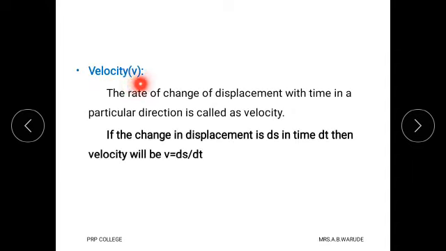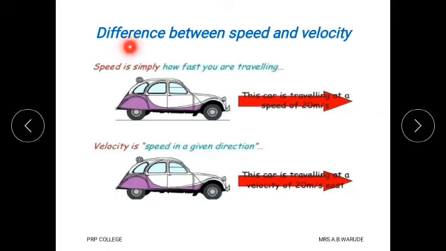Then what is meant by velocity? For velocity, the symbol used is V, and velocity is the ratio of change in displacement with respect to time. When we find the ratio of displacement with respect to time, it is called velocity. Here the formula is V equals ds upon dt, where ds means displacement and dt means time.